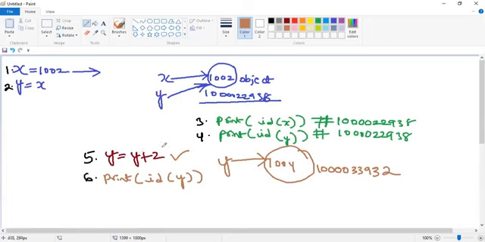So what's the result of the last statement? What's the result, guys? When I'm executing print id of y, what's the result?